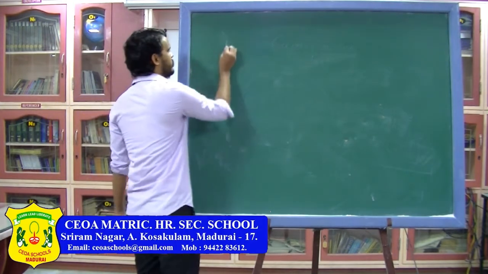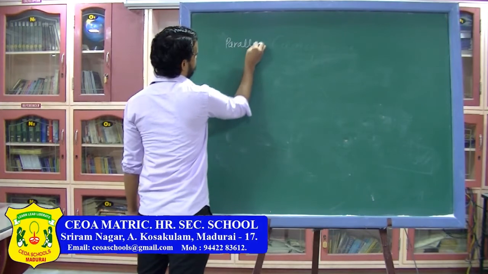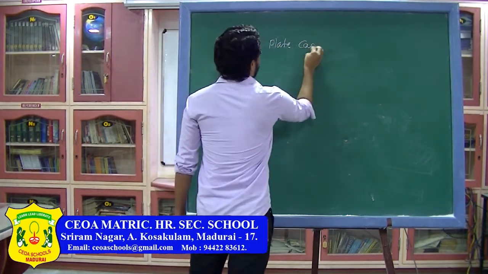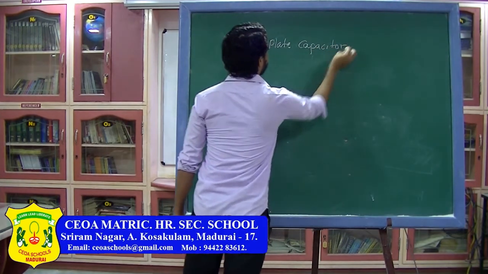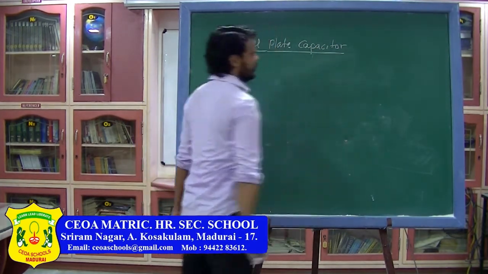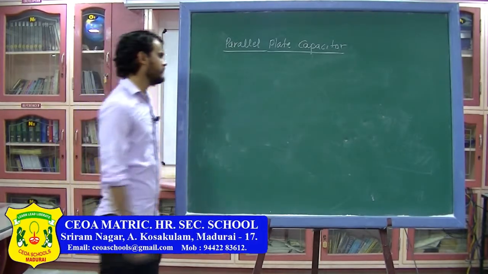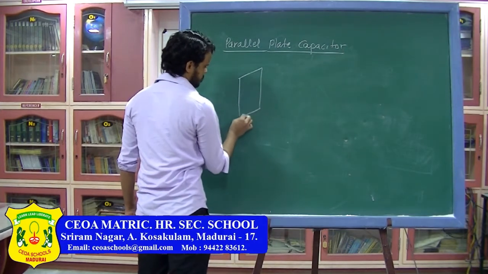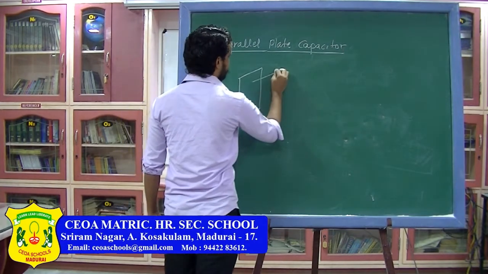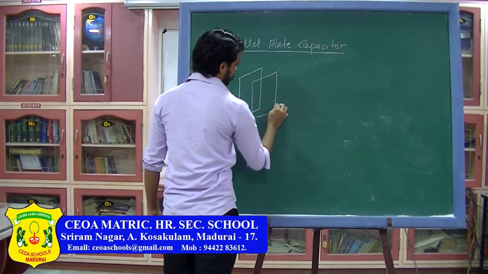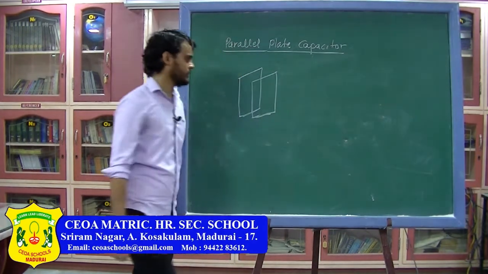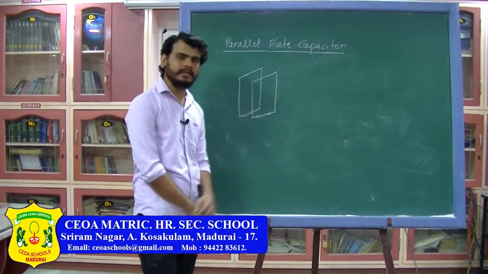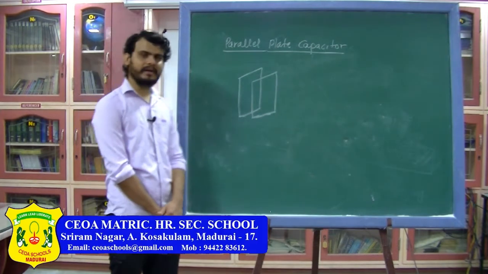Next, most important topic, which is parallel plate capacitor. Now what do we mean by parallel plate capacitor? Here there will be two conductors, two conducting plates which are parallel to each other. So this kind of setup is called a parallel plate capacitor. So we are going to find the capacitance of a parallel plate capacitor.